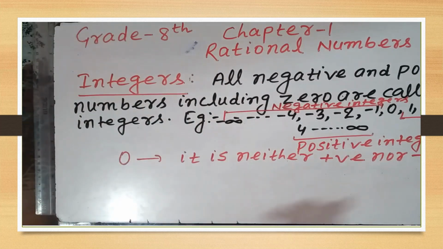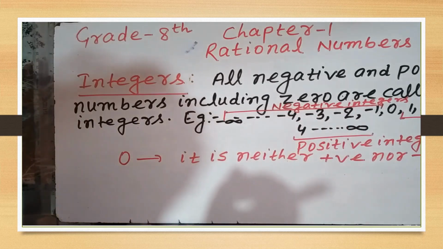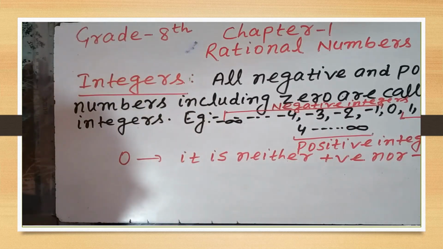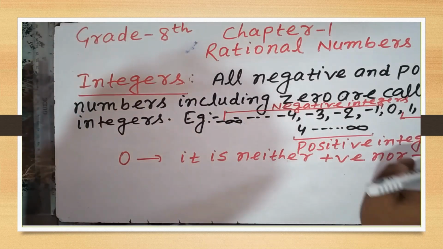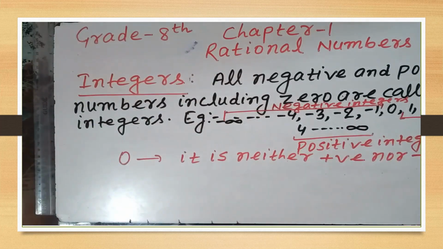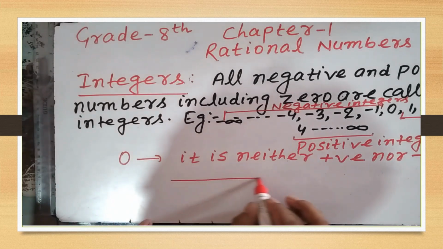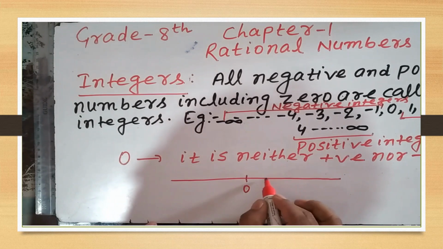All the negative numbers like -1, -2, -3, -4, -5, -6, -7 till negative infinity, all are negative integers. And all the positive numbers like 1, 2, 3, 4, 5, 6 till positive infinity, all are positive integers. If we draw a number line, suppose like this, this is 0.